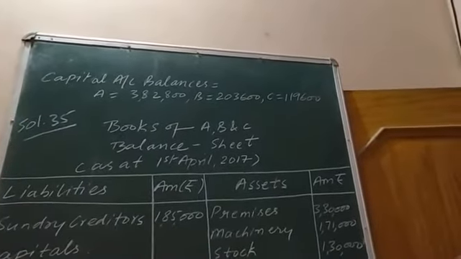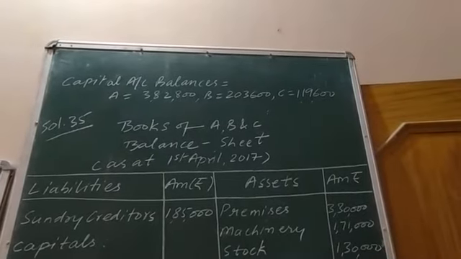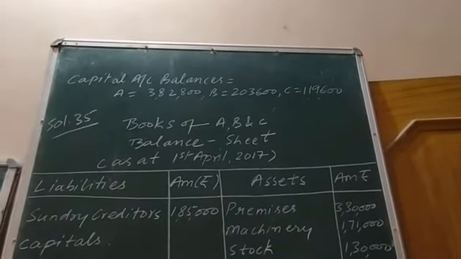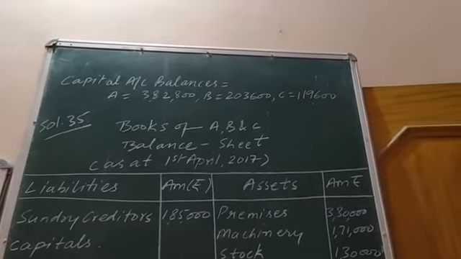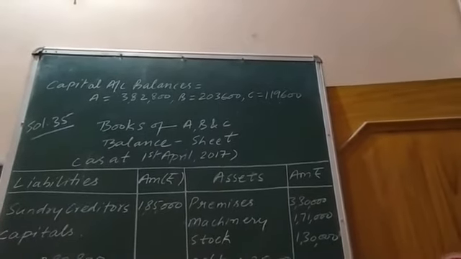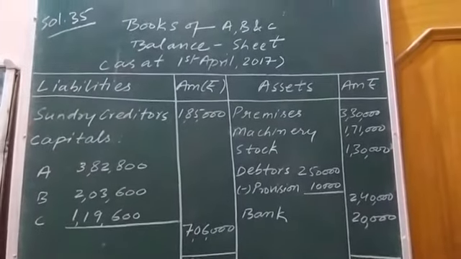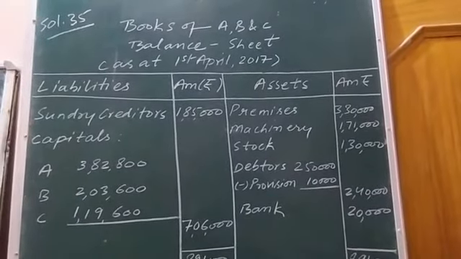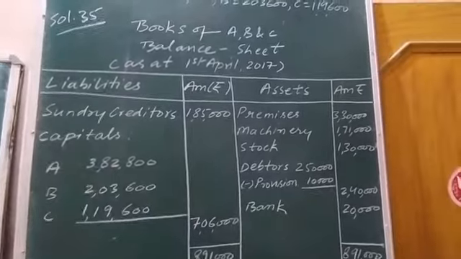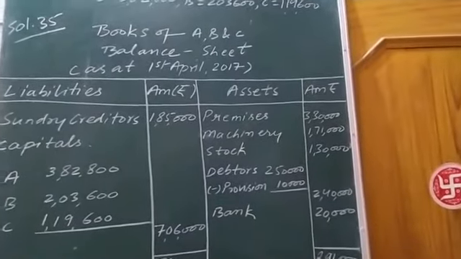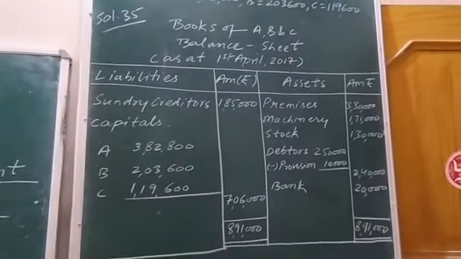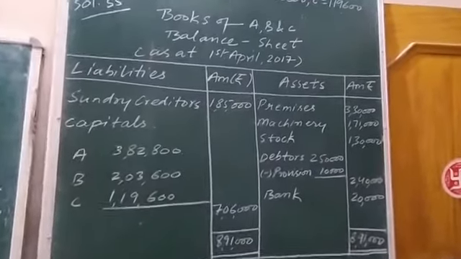In front of B, 2,03,600, and in front of C, 1,19,600. So these new capital account figures will be posted in the new balance sheet. General reserve will not appear because it is already distributed in the capital account.